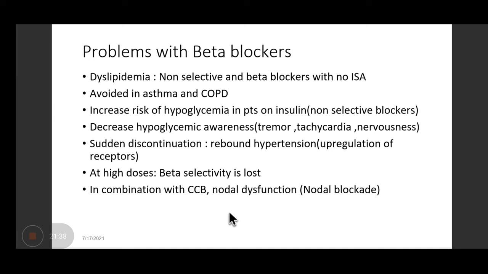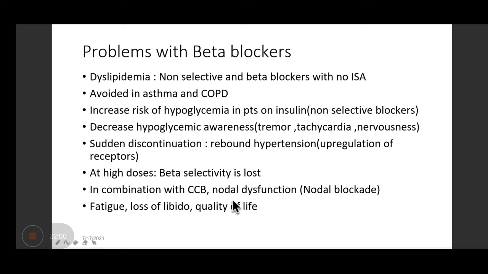And if given in combination with calcium channel blockers, nodal blockade can happen. But that will only be with verapamil and diltiazem, because these two drugs are cardiodepressant. So if the patient is already on these two drugs and for some reason you have prescribed a beta blocker, AV block can happen. So this combination is usually avoided.